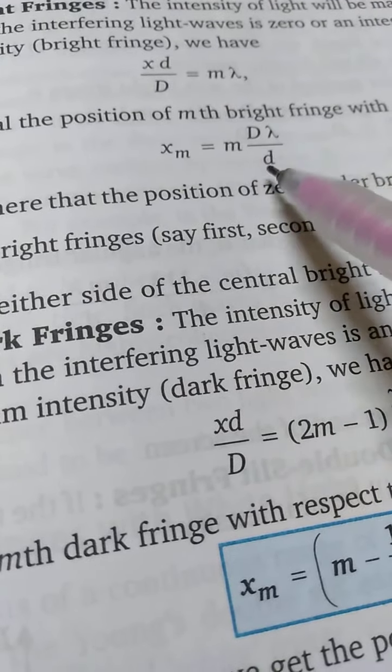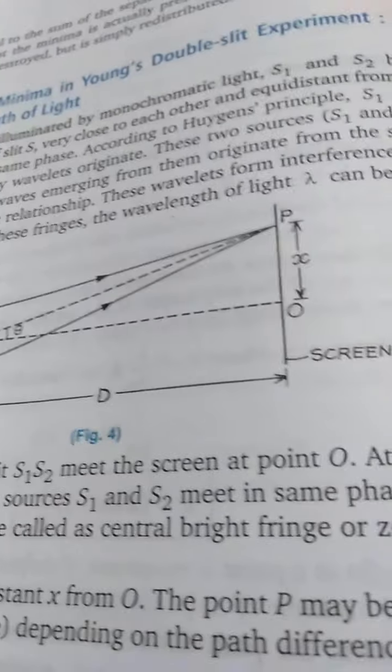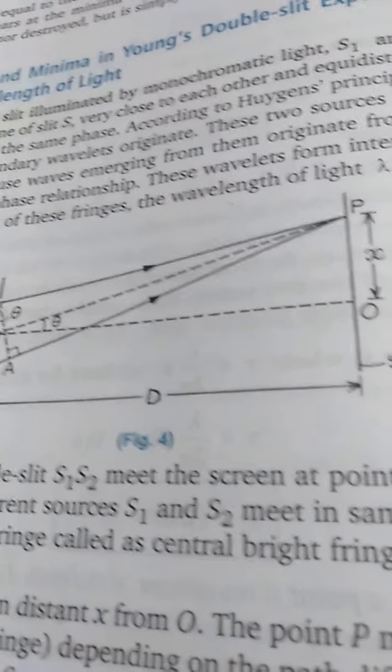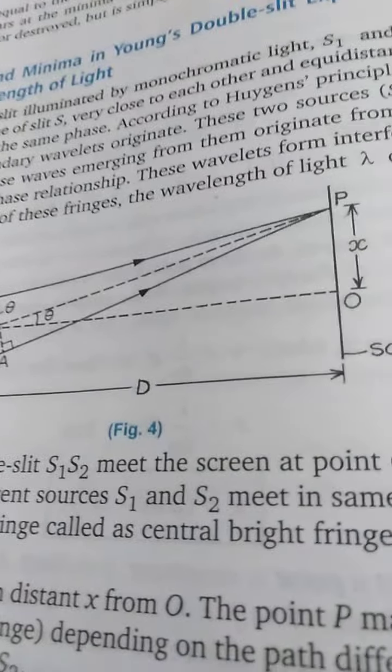Different colors will produce different constructive and destructive patterns, which will be a big problem. So to prevent that, it is better that we use monochromatic light.